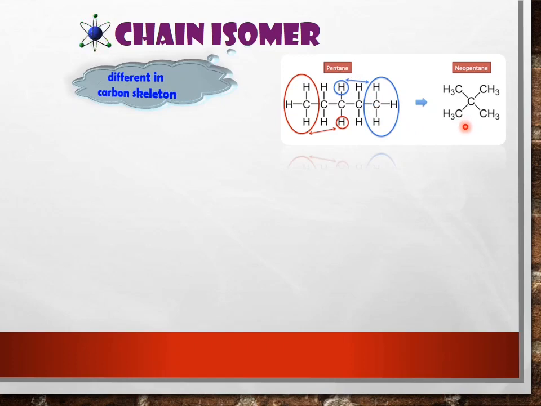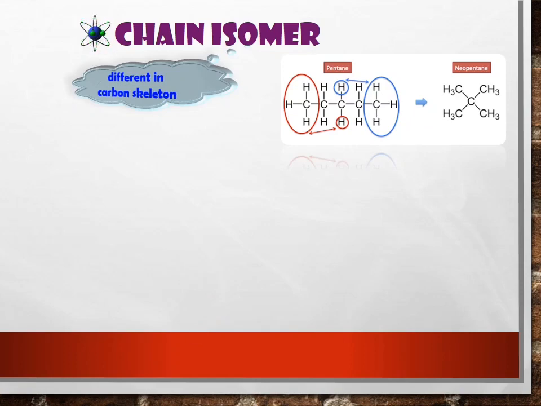But if you calculate the number of carbon and hydrogen, the number of carbon is still 5, and the total hydrogen is also still 12. So this is an isomer. This pairing we call chain isomer. Understand, guys?